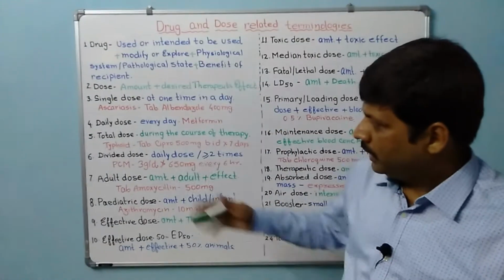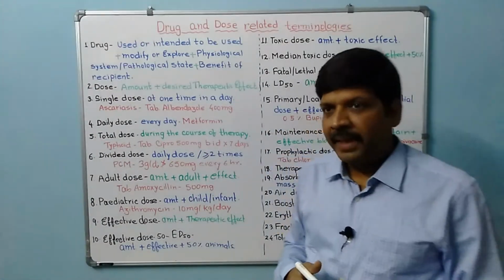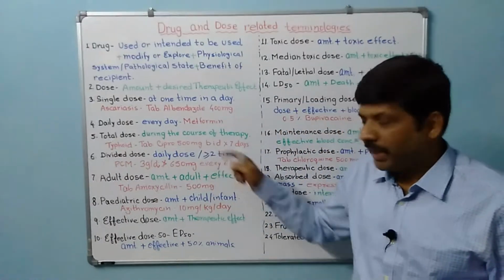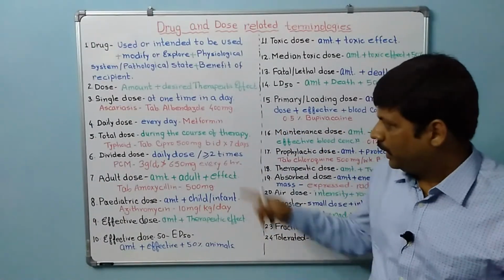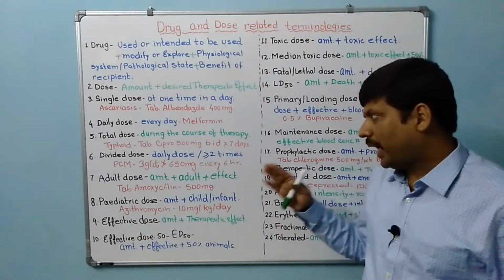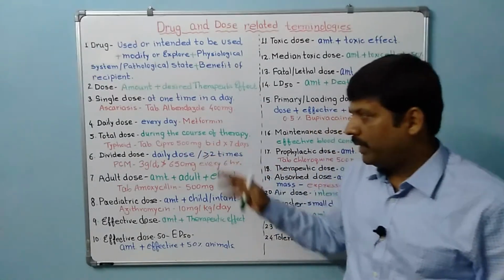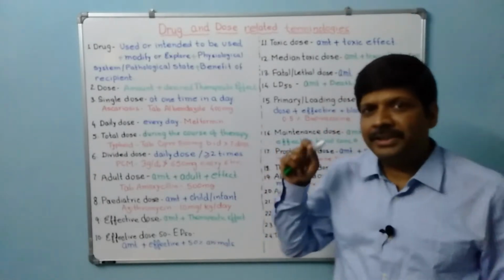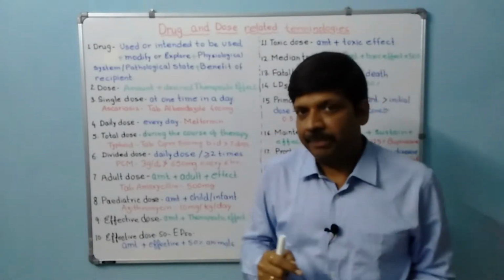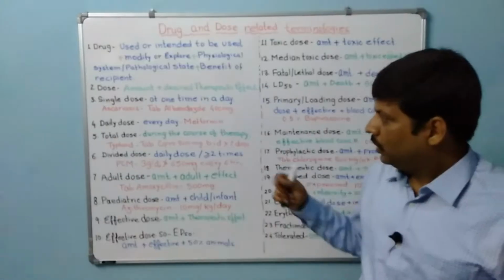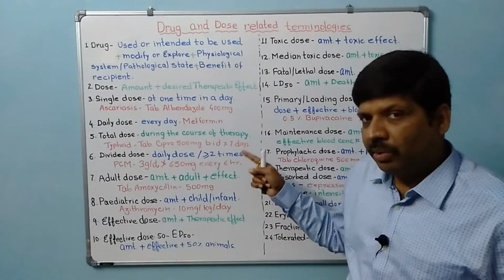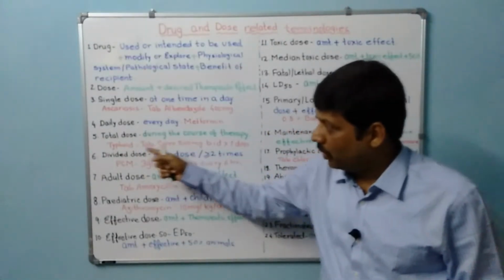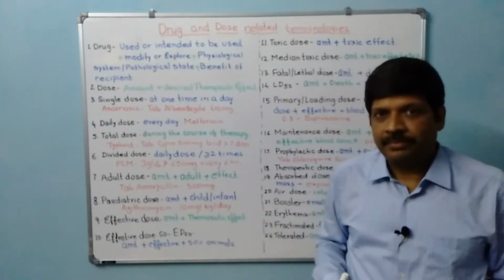For typhoid, ciprofloxacin is taken and the dose is 500 milligram BID, twice a day, for 7 days. If you calculate, 500 milligram BID means 1000 milligram per day for 7 days, that is 7000 milligram. So you can say the 7 gram or 7000 milligram is the total dose of ciprofloxacin for typhoid. Hope that's clear.